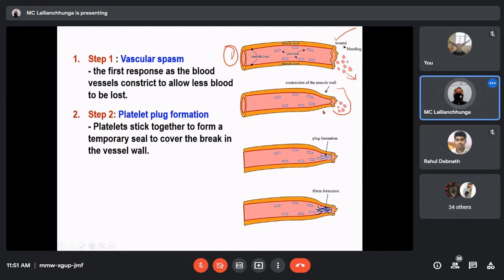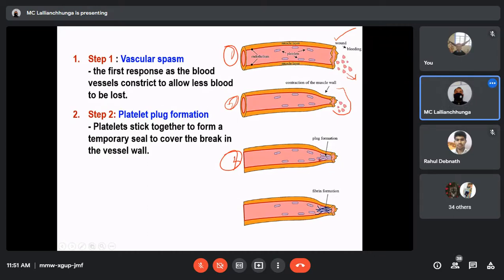What is step number 2? After this vascular spasm, there will be platelet plaque formation. Diagram number 3: platelets stick together to form a temporary seal to cover the break in the vessel wall. Here platelet plaque formation is taking place, and it may stop bleeding also.